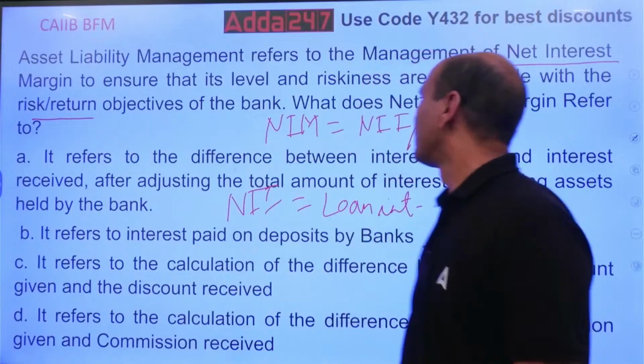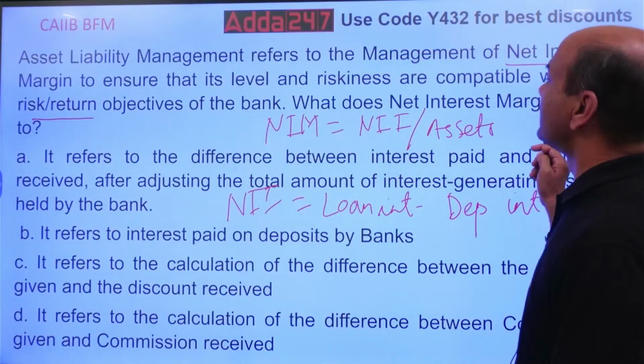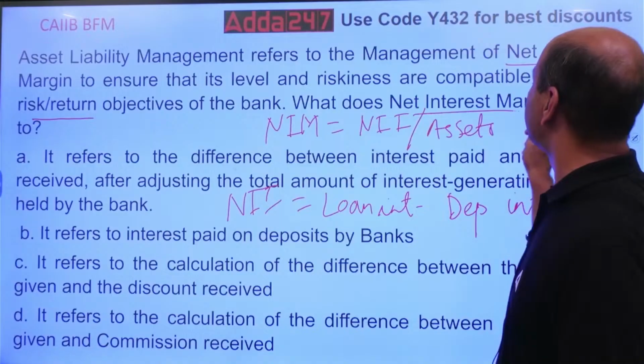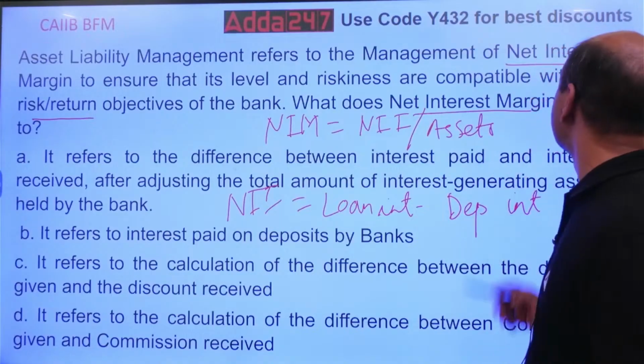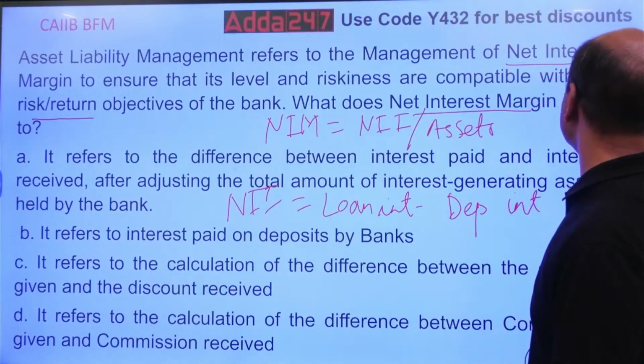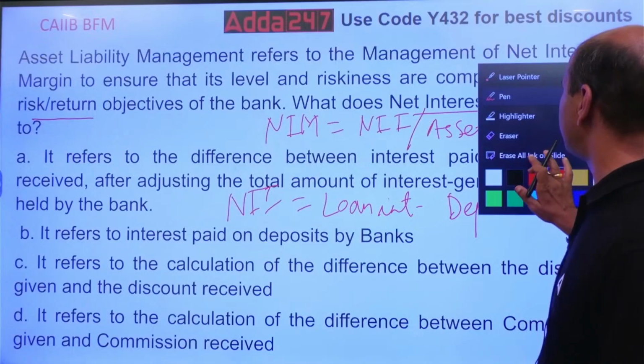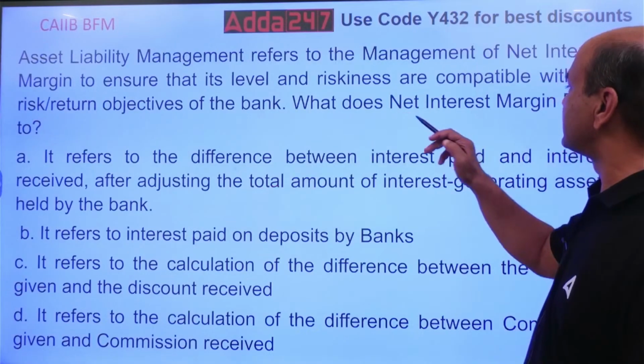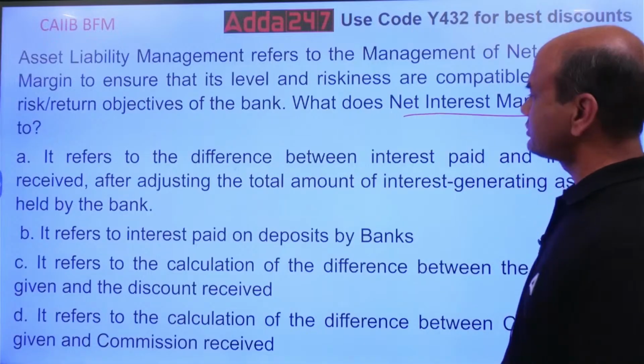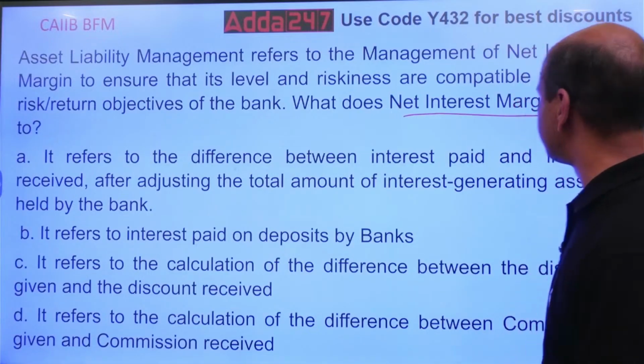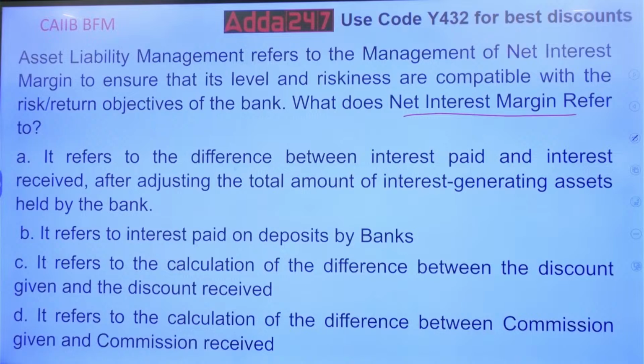So, what does NIM refer to? Okay, so now let's look at it. I'll remove all this now. You have got this. Remove it. So what does NIM refer to? It refers to the difference between the interest paid and the interest received after adjusting the total amount of interest generating assets held by the bank.